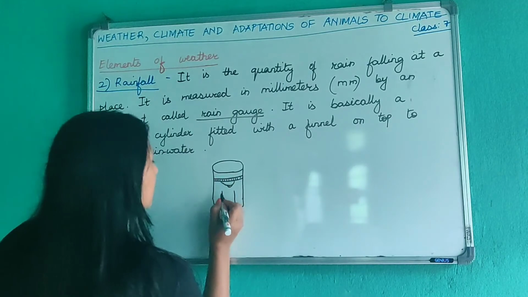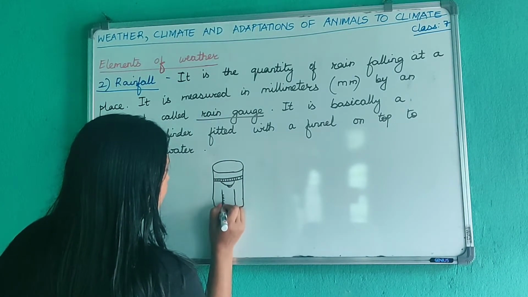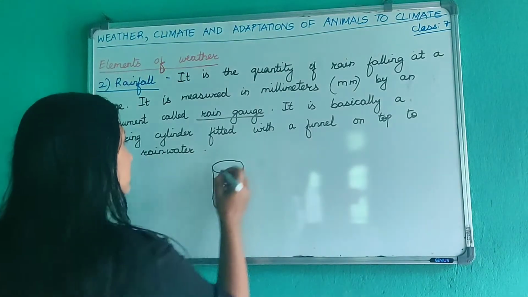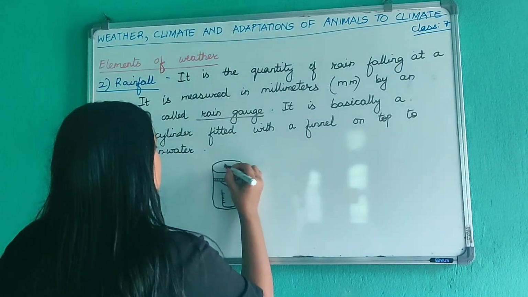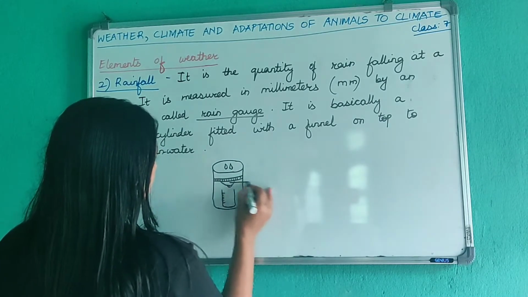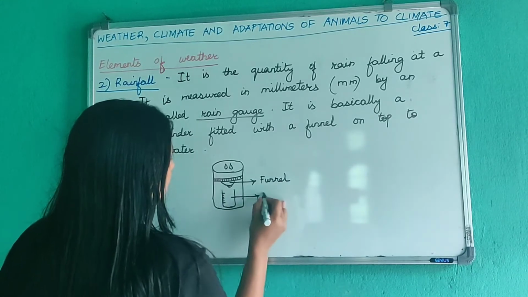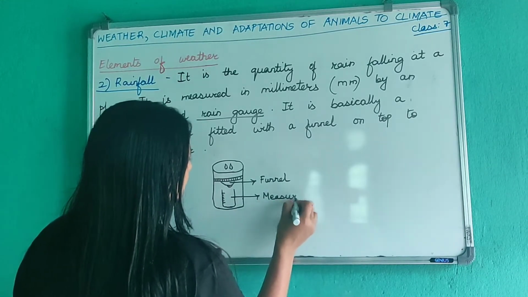Okay, so this is the measuring cylinder and it has gradations on it. So rain will fall on this rain gauge, then it will fall into this funnel. This is the funnel. Alright, this is the measuring cylinder.